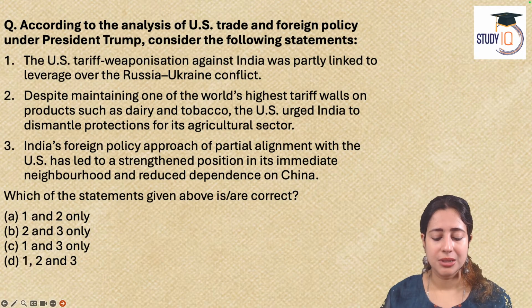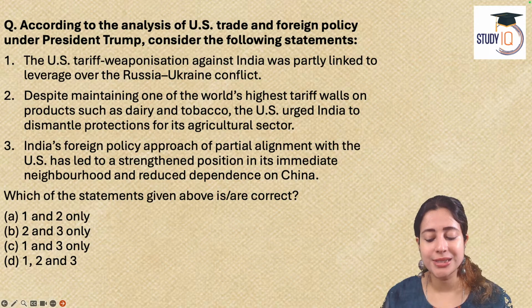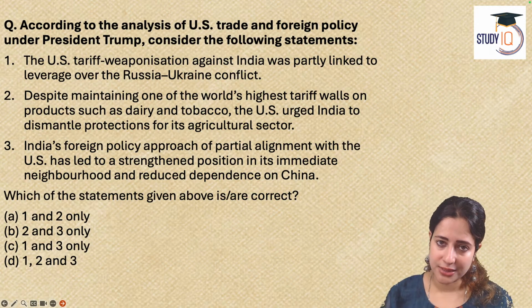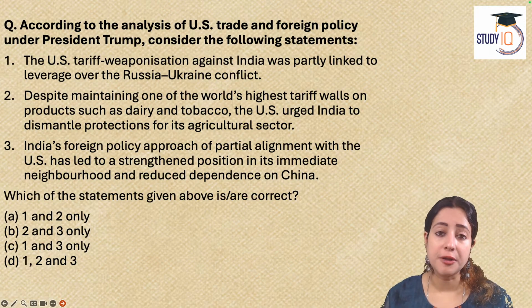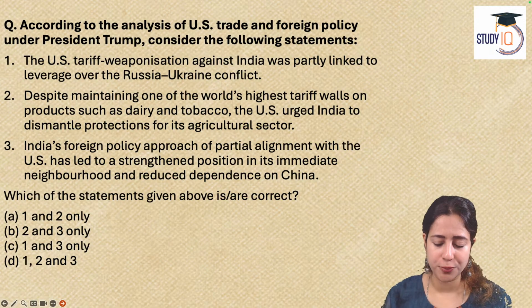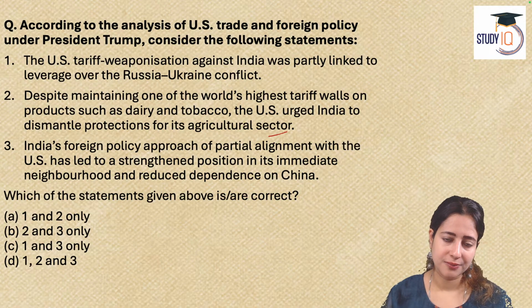Let's look at the question. According to the analysis of US trade and foreign policy under Trump, consider the following statements. One, the US tariff weaponization against India was partly linked to the conflict over Russia-Ukraine. Two, despite maintaining one of the world's highest tariff barriers in the dairy and tobacco sector, the US wanted India to completely stop all protection for its agriculture sector.